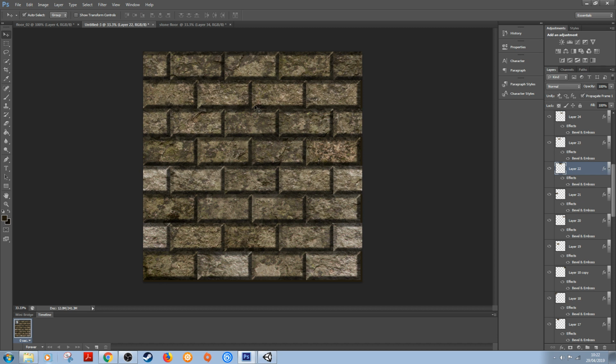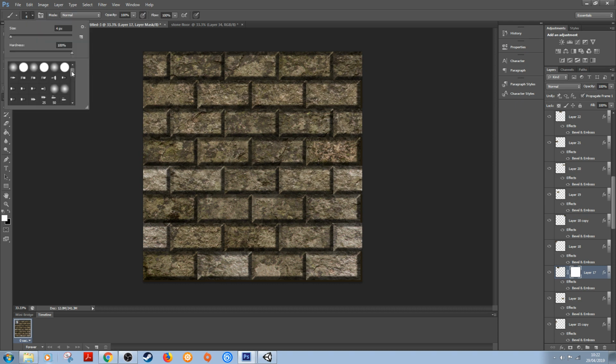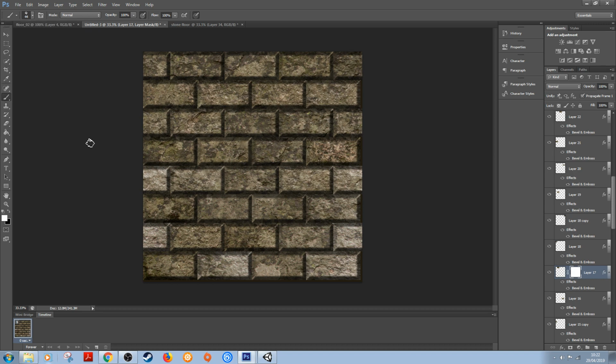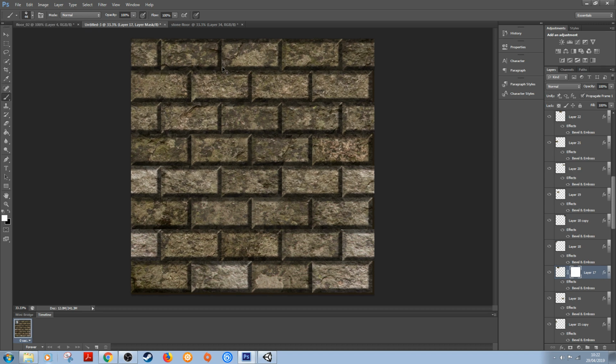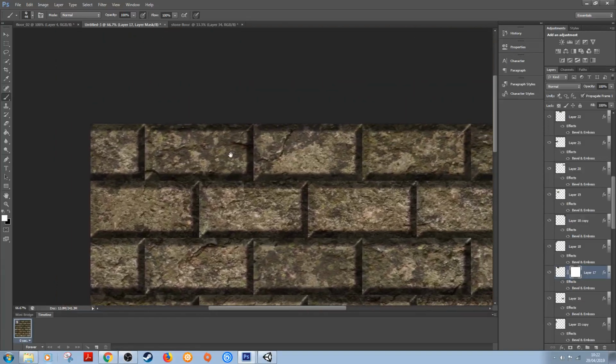I'm not going to go through all the bricks individually, but maybe if we select one of these bricks, you can create a layer mask for that. All right, and just use your brush or different brush settings. So I'll pick maybe a chalk brush or something like that. I'm just going to zoom in a little bit so we can see what's going on here.